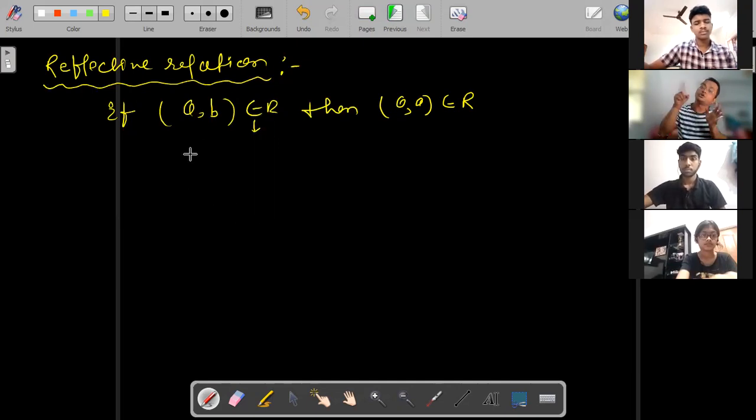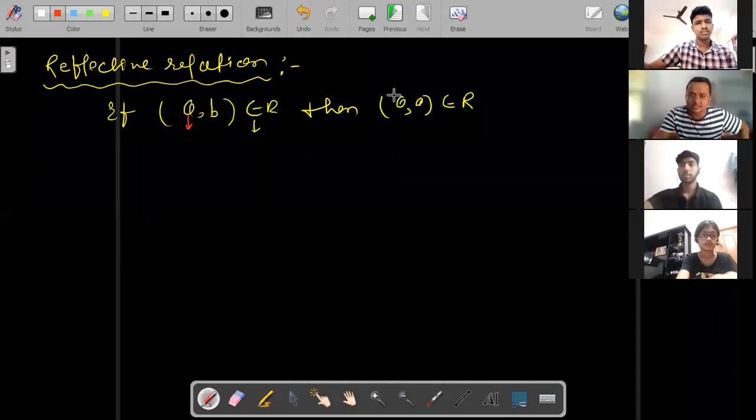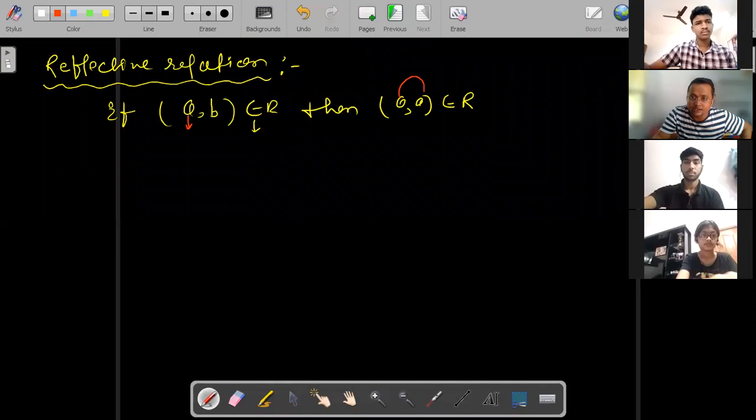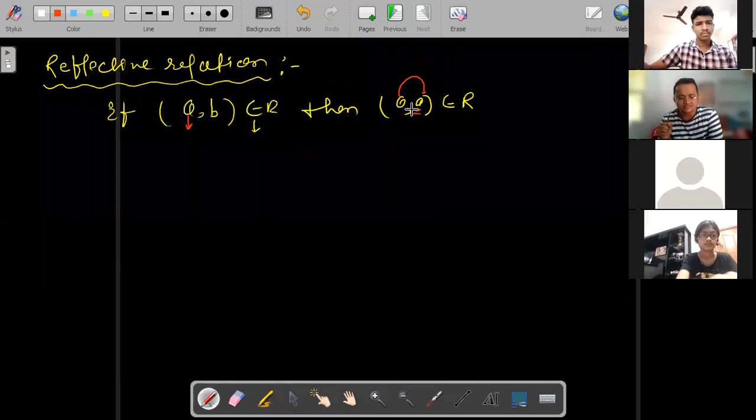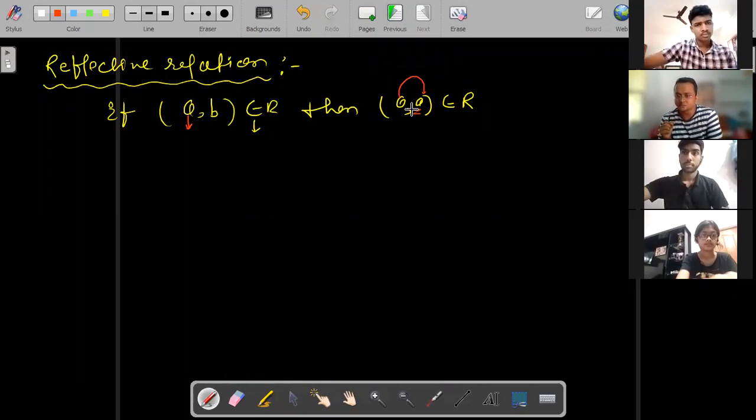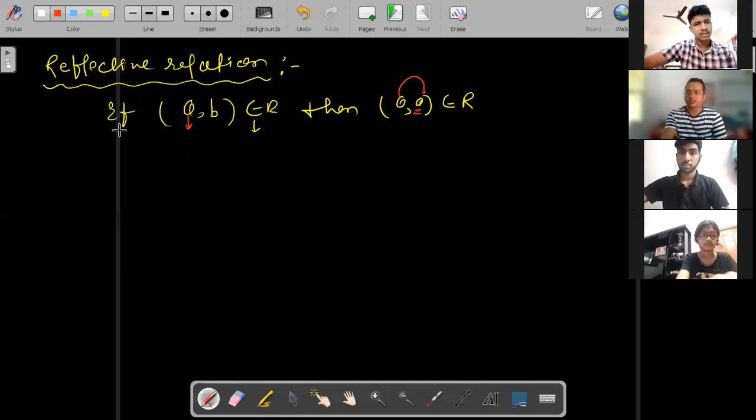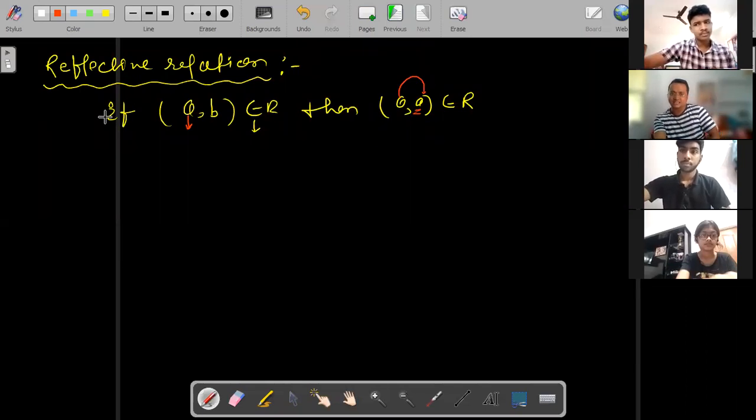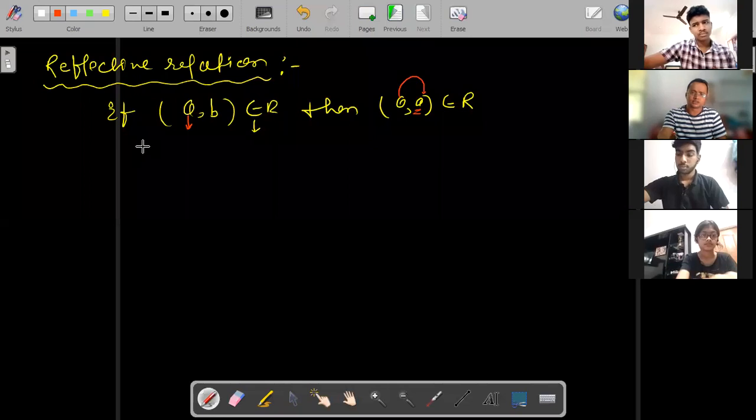A comma B is element of R, then A comma A belongs to R. Means what we have to do, listen here: the first number, A, we have to write 2 times. Instead of writing B, I have written A. That's it. A comma A is an element of R. That is only a reflexive relation. Is it clear? One example I will tell you, by that you can understand.